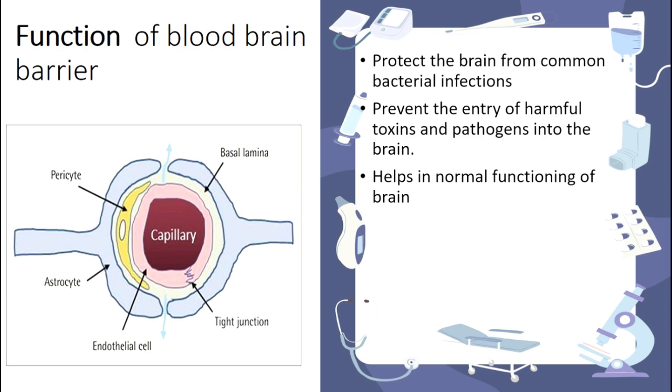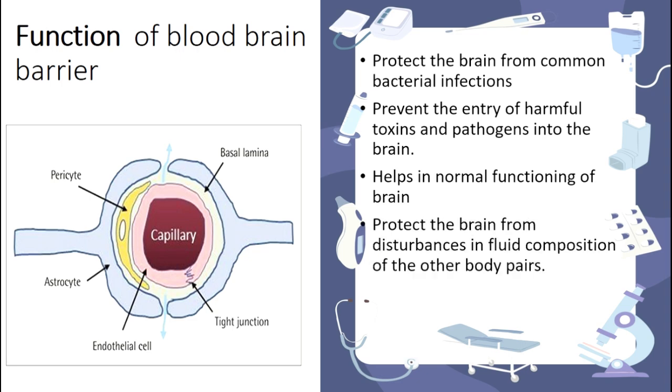So just take this blood-brain barrier. From the name itself, you can know that it's a barrier between the blood and brain, right? So as soon as you get some idea, you should think about that. It protects from bacterial infections and the entry of harmful toxins and pathogens, right? And also it helps in the normal functioning of the brain.